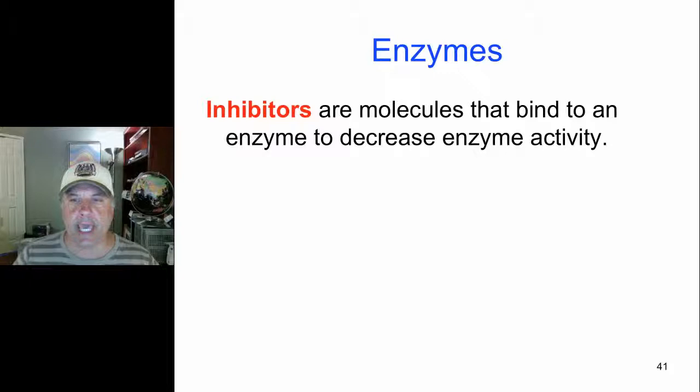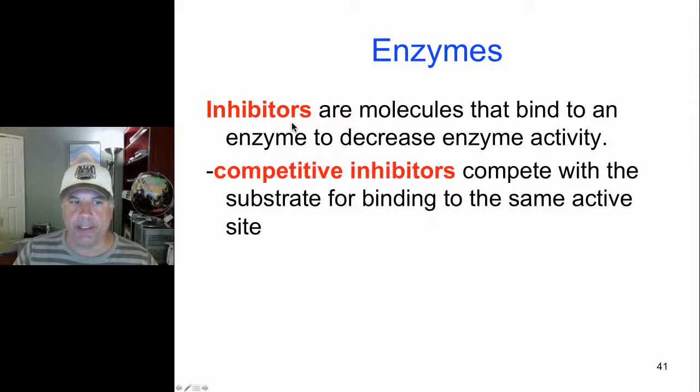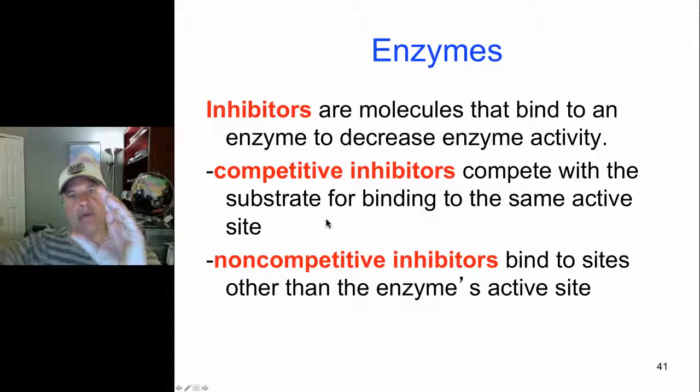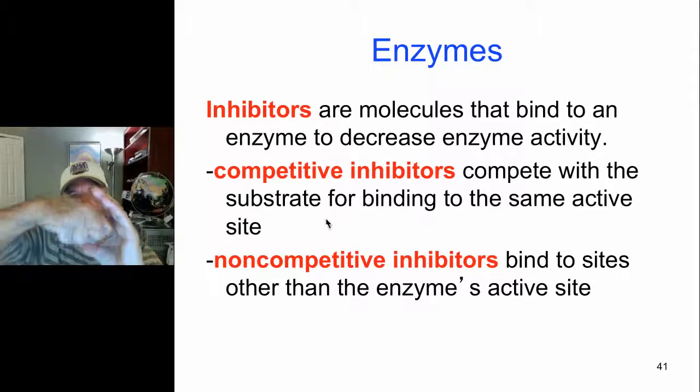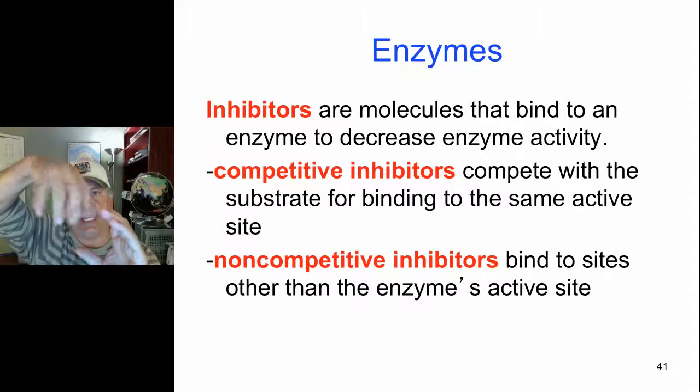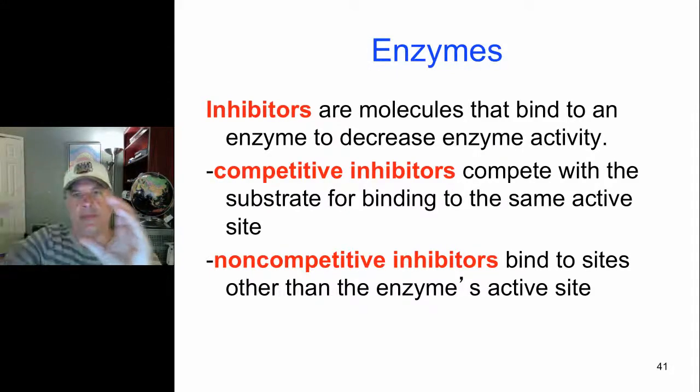Now enzymes, the catalysts that run biochemical reactions, can be affected by inhibitors. There are two types of inhibitors. A competitive inhibitor would compete with the substrate for binding to the same active site. So if this is the active site of a protein, and here comes a substrate and binds to it, if instead an inhibitor comes and binds in here, then the substrate can't gain access to that active site.